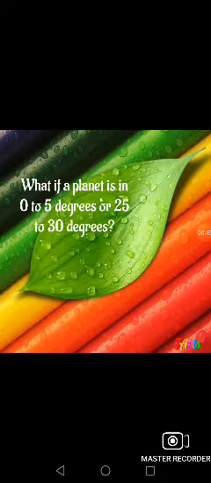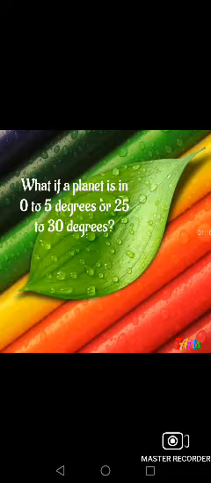And whenever a planet is in 25 to 30 degrees, then we say the planet is in old age, or in Sanskrit we say a planet in Vruddhavastha, or Vruddhapyavastha. That means the planet is in old age.